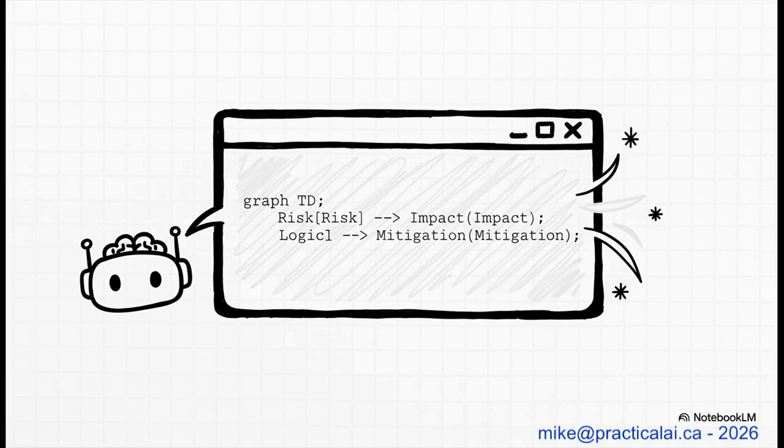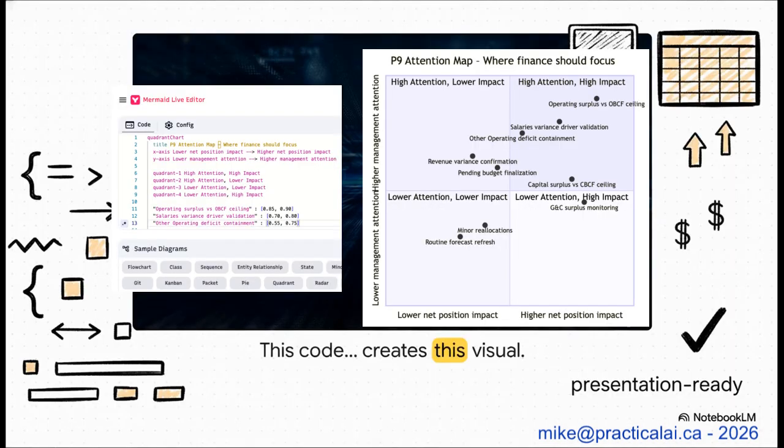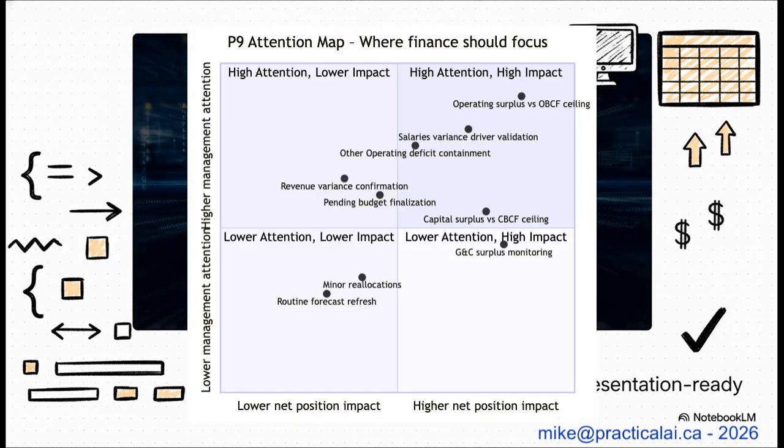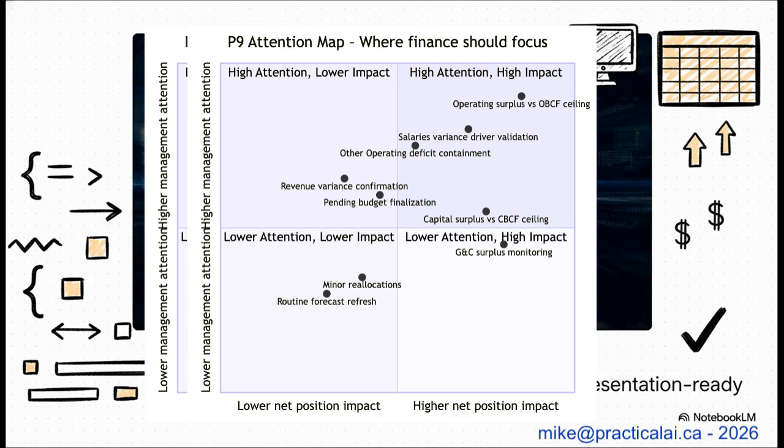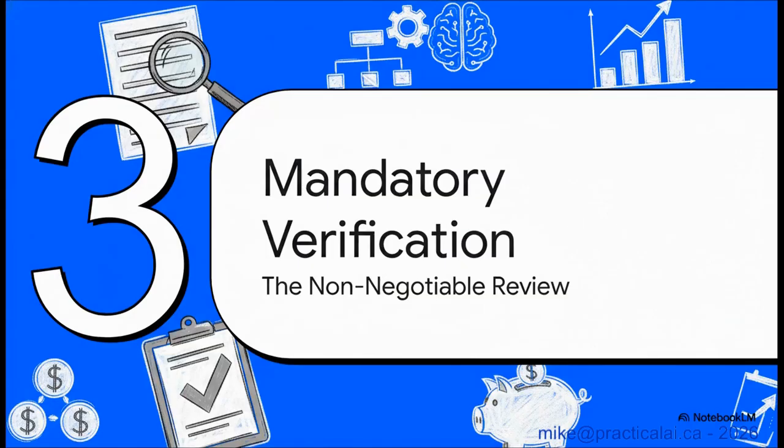But this is where the real magic is about to happen. And boom, this is the payoff. This just perfectly illustrates the power of a really good prompt. We take that raw text code, we can pop it into a free tool like Mermaid.live, and it instantly generates a clean, professional-looking risk table. You've just gone from a complex financial problem to a presentation-ready visual without ever having to touch a design tool. How cool is that?